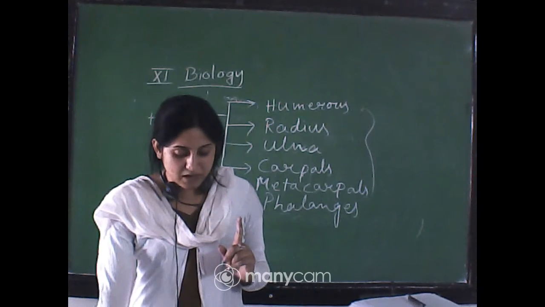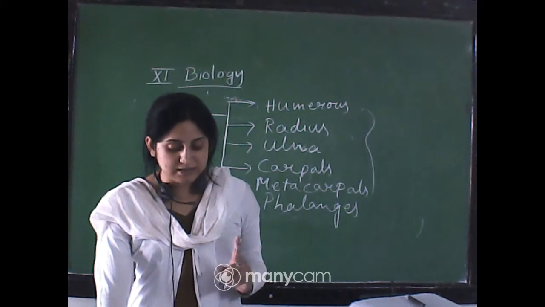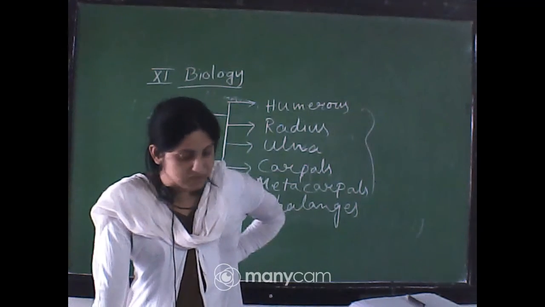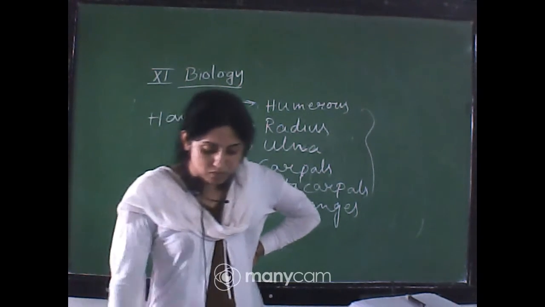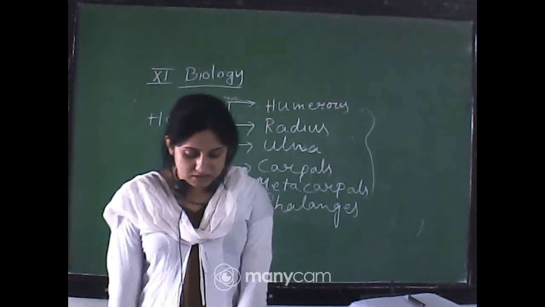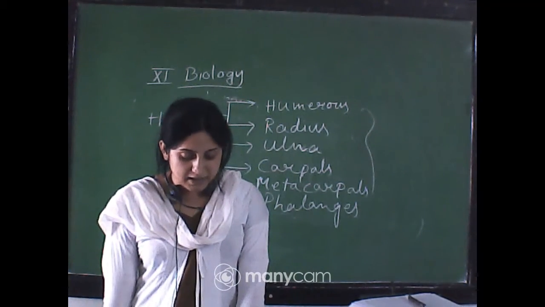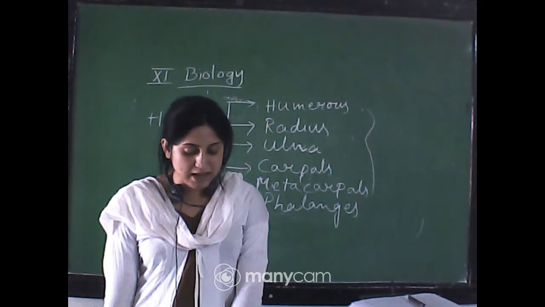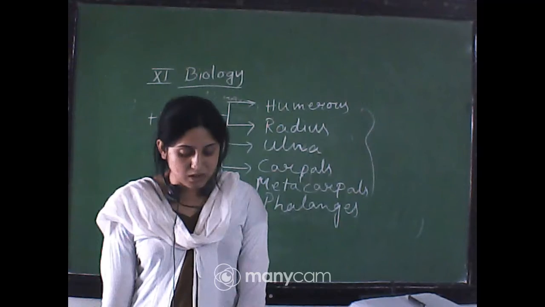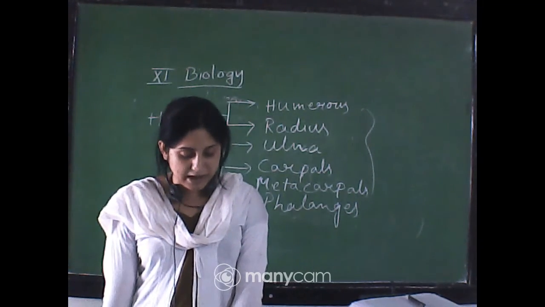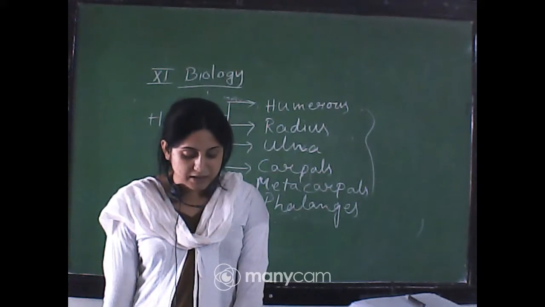Each half of the pectoral girdle consists of a clavicle and scapula. Scapula is the large triangular flat bone that is situated on the dorsal side, situated in the dorsal part of the thorax between the second and the seventh ribs. The dorsal flat triangular body of scapula has a slightly elevated ridge called the spine, which projects as the flat expanded process called acromion. The clavicle articulates with this.